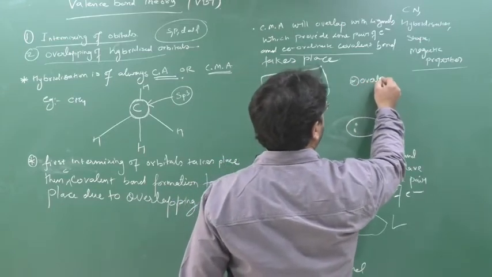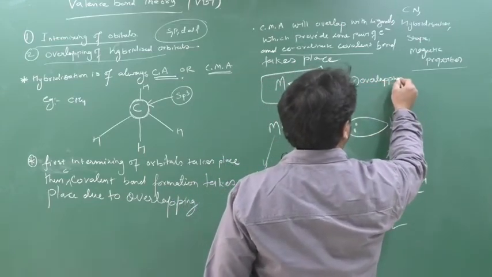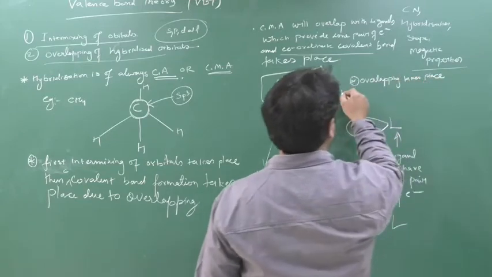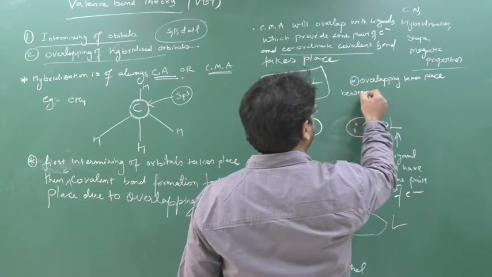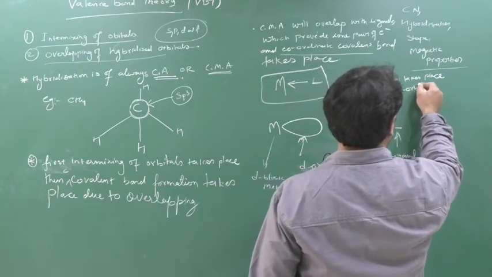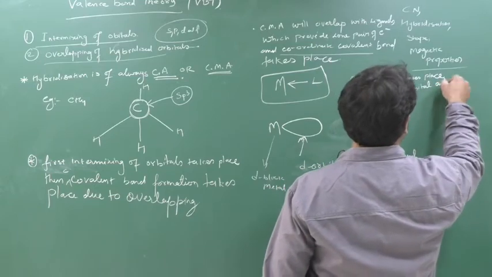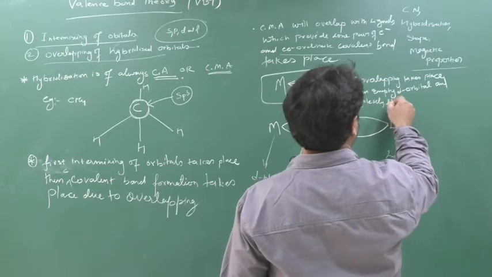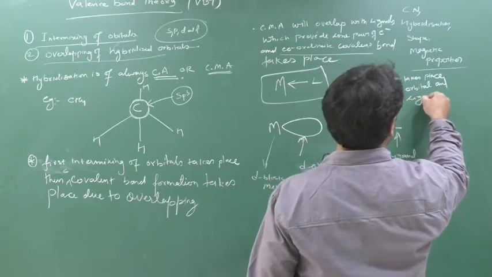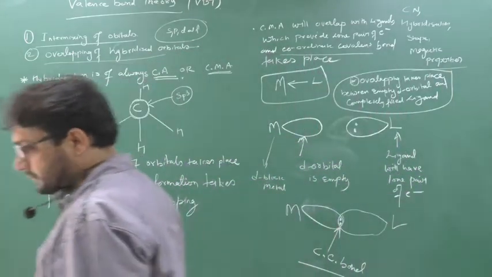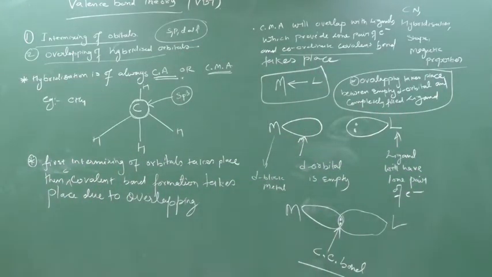Overlapping takes place between the empty d orbital and the completely filled ligand. Completely filled ligand. Clear? Take a note now. So these are certain points to be understood in the valence bond theory.